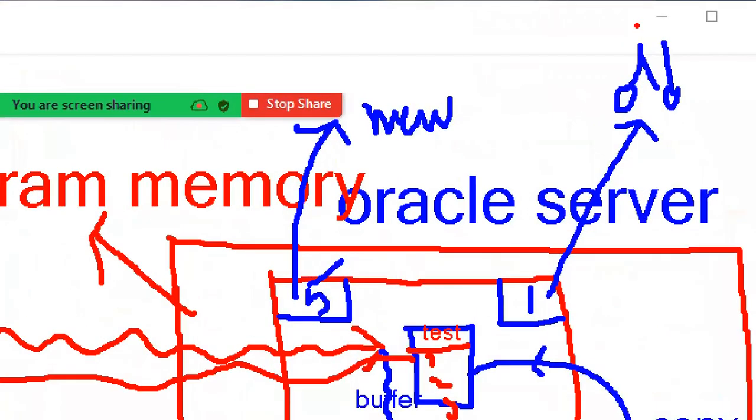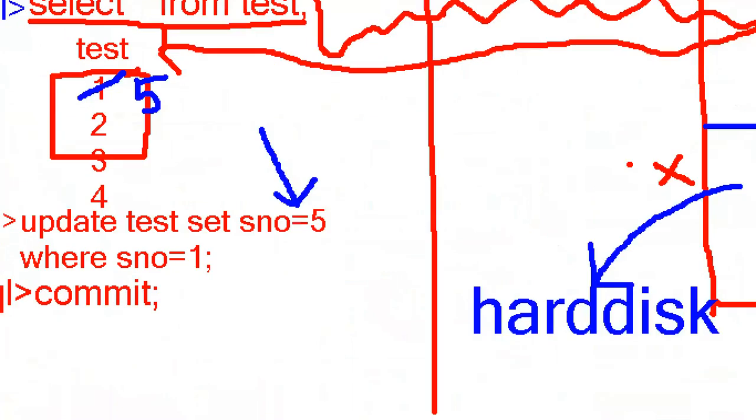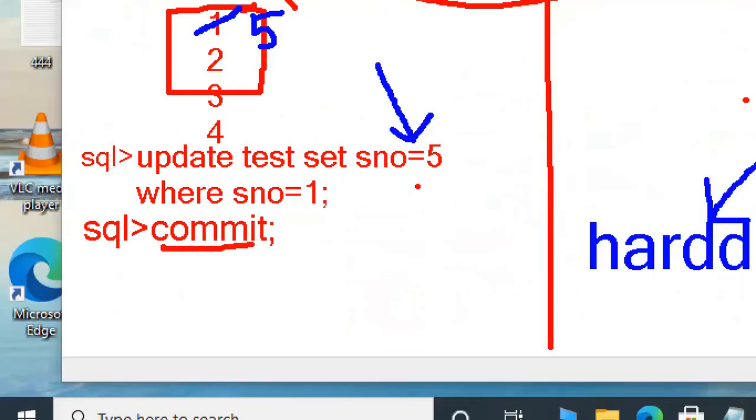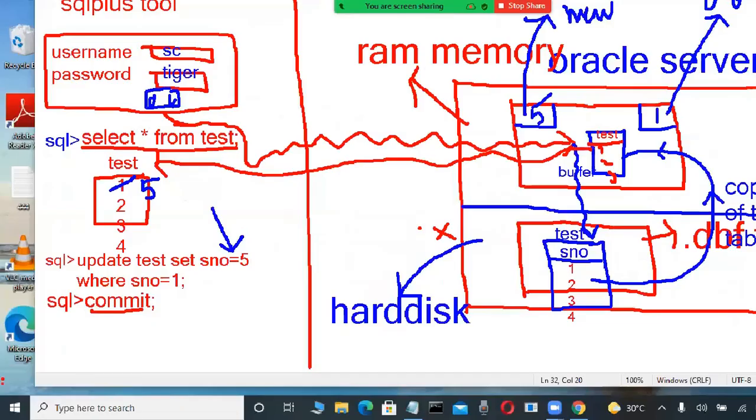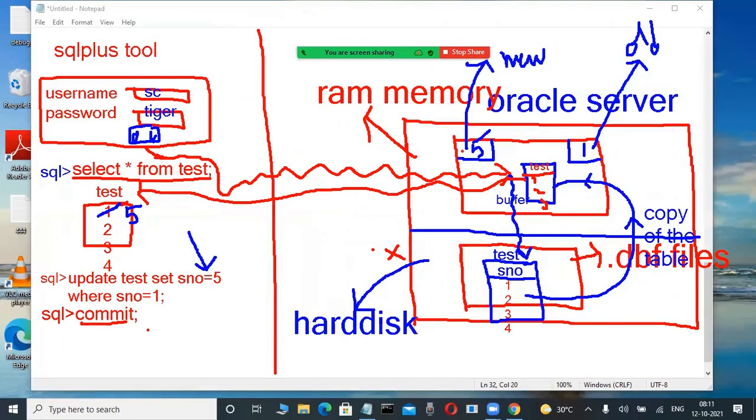Whenever we use commit, which is a command, what happens? Commit means save. What is the new value? Very good, 5. This new value is automatically and permanently stored in the hard disk only. That is called a commit.